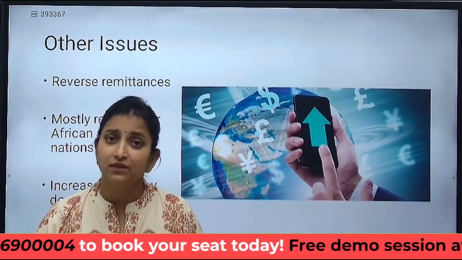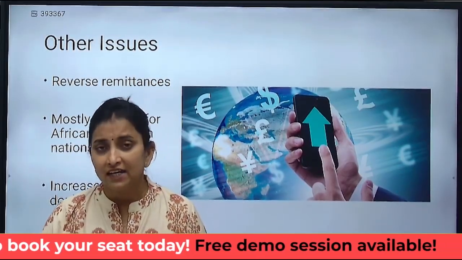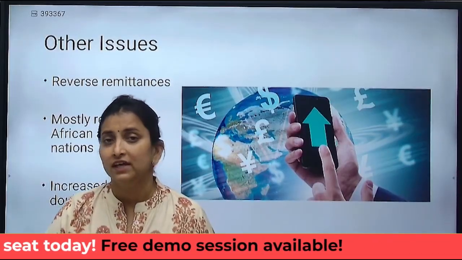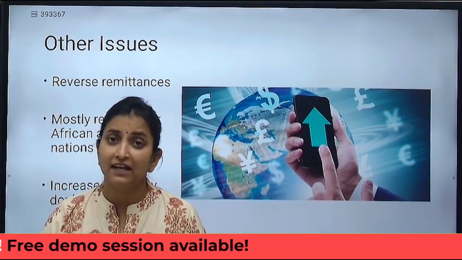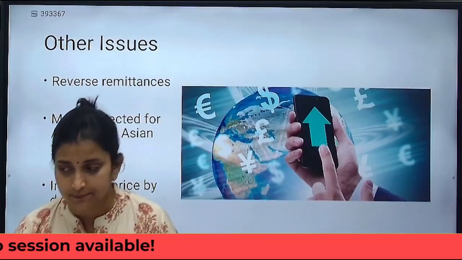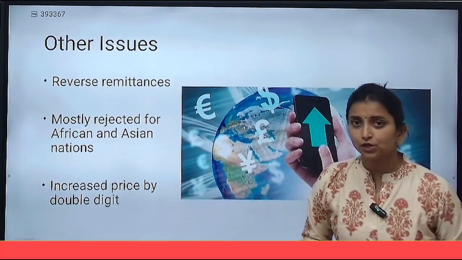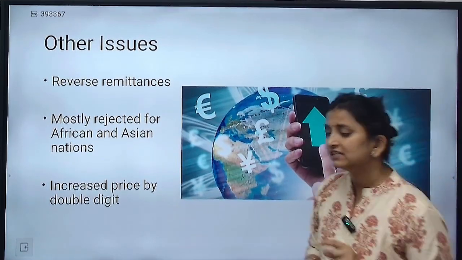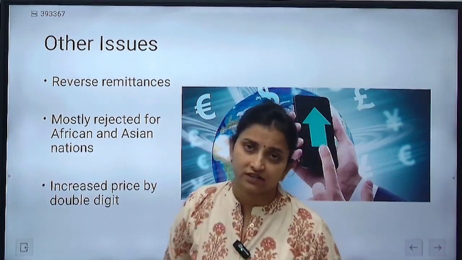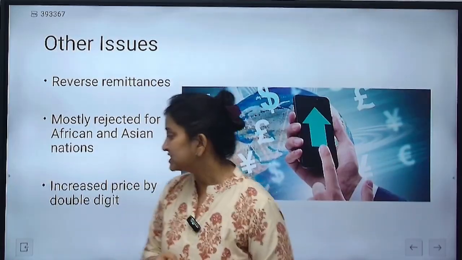For the first time, they were able to resolve these problems, and as a learning from 2024, they are trying to implement this project at a full scale by 2026. If we talk about some of the other issues restricted to the Schengen visa, this visa is largely rejected for two major continents. One is Africa and the second one is Asia.